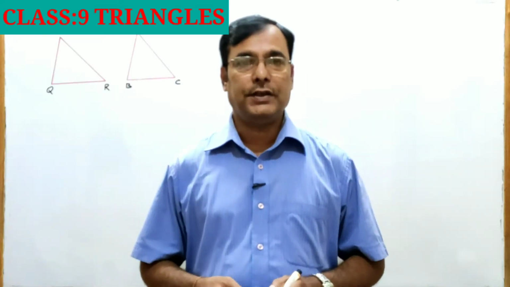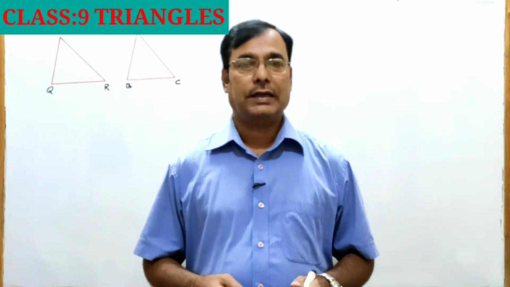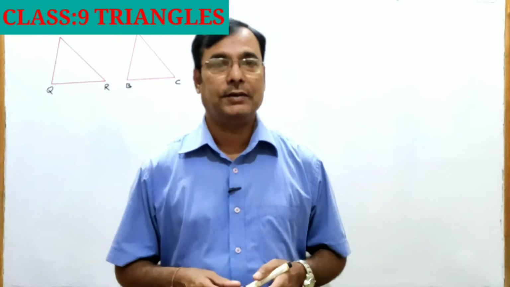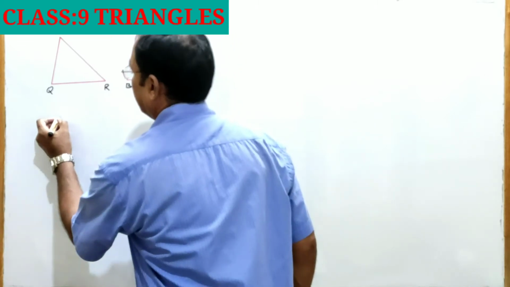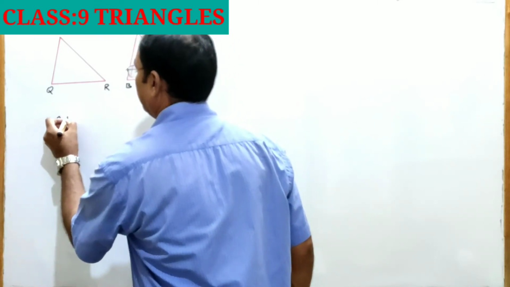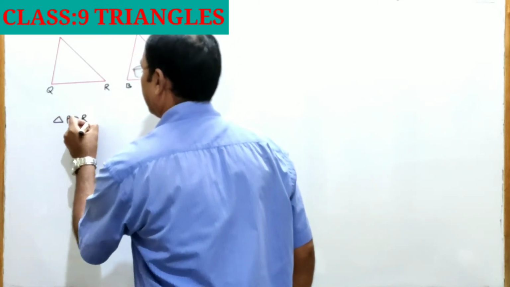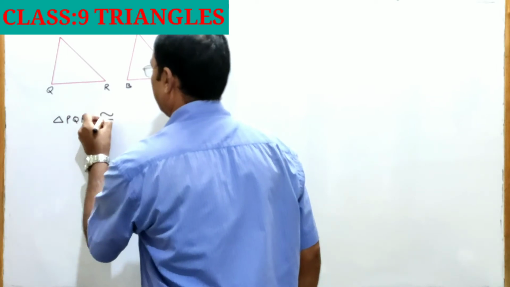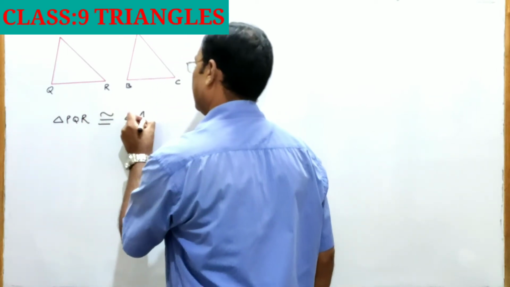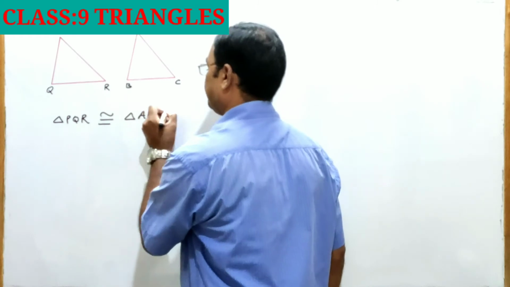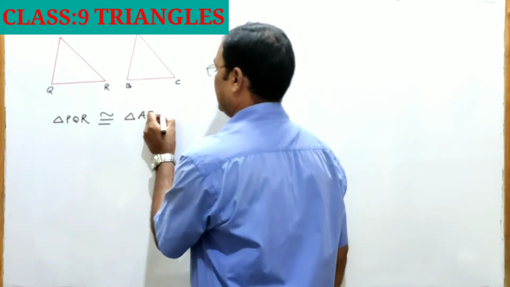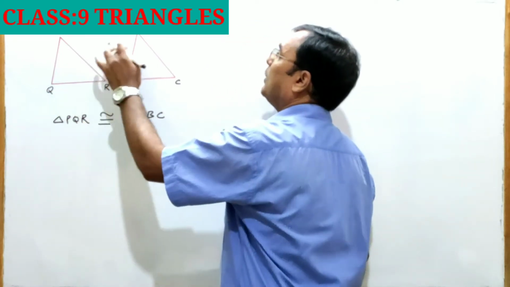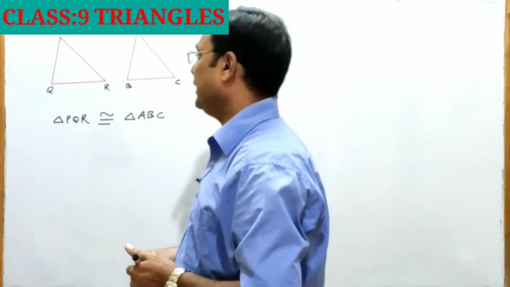If triangle PQR is congruent to triangle ABC, then symbolically we write it as triangle PQR is congruent to triangle ABC.